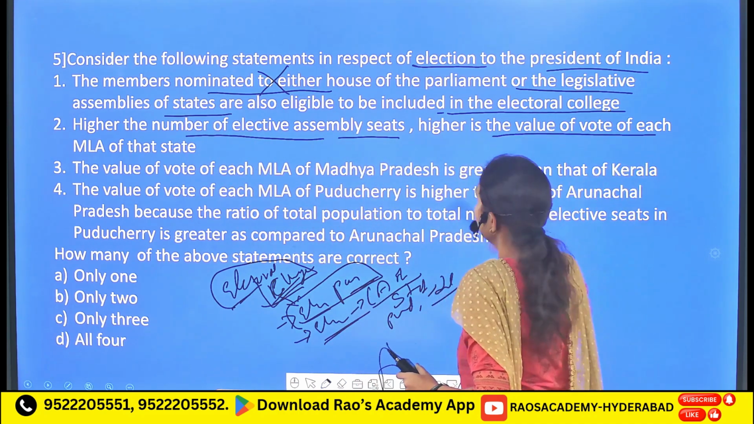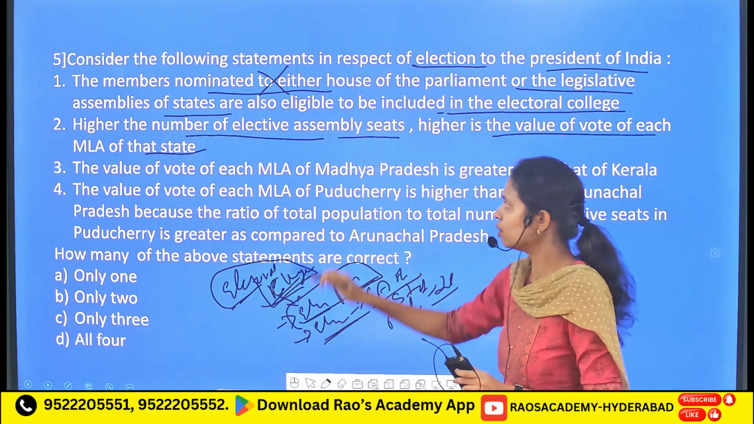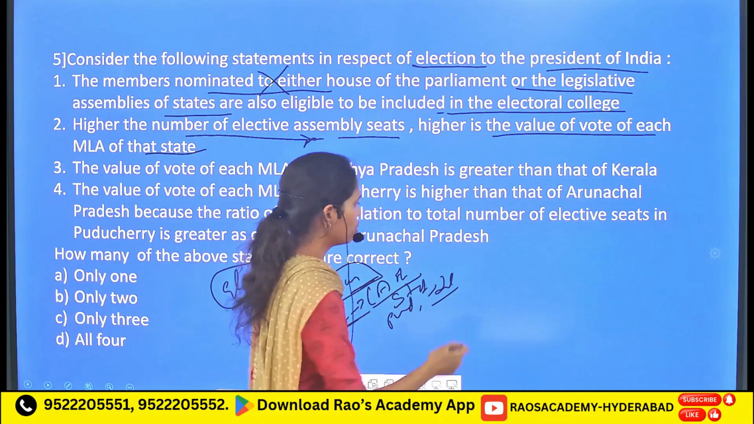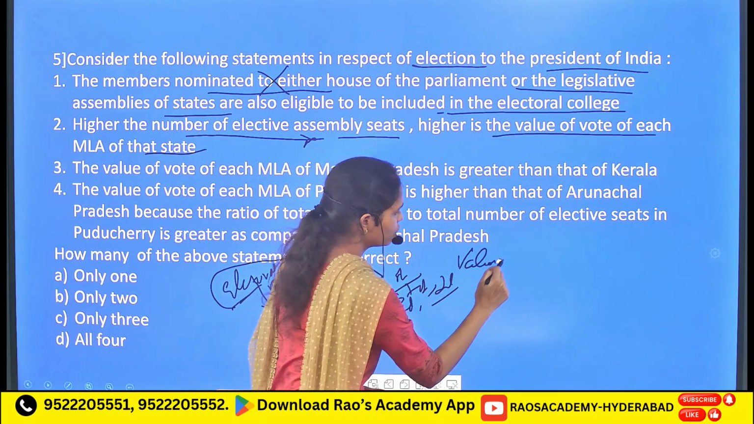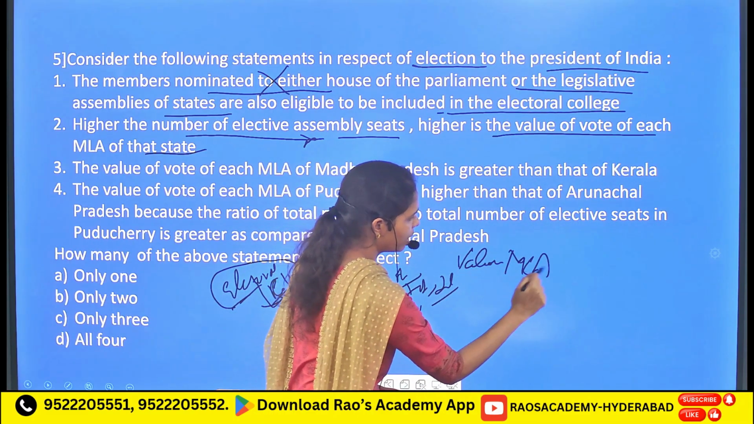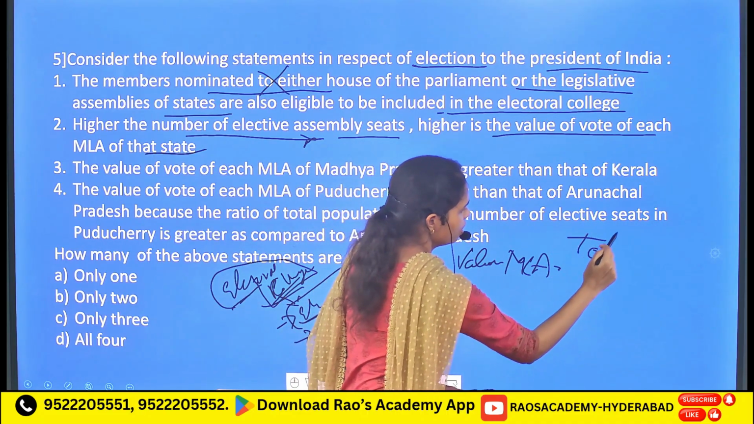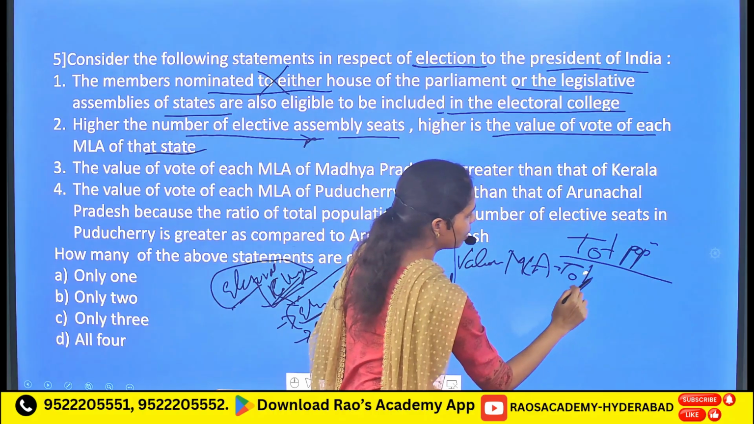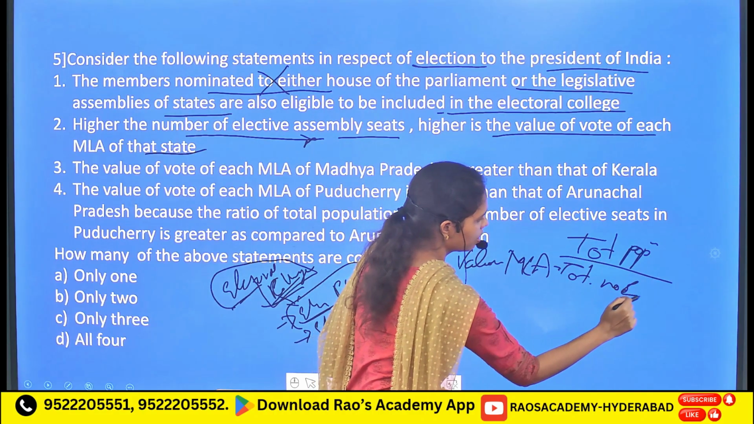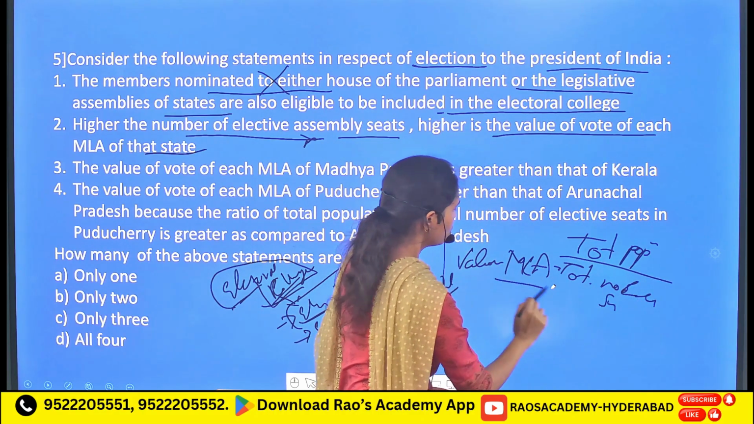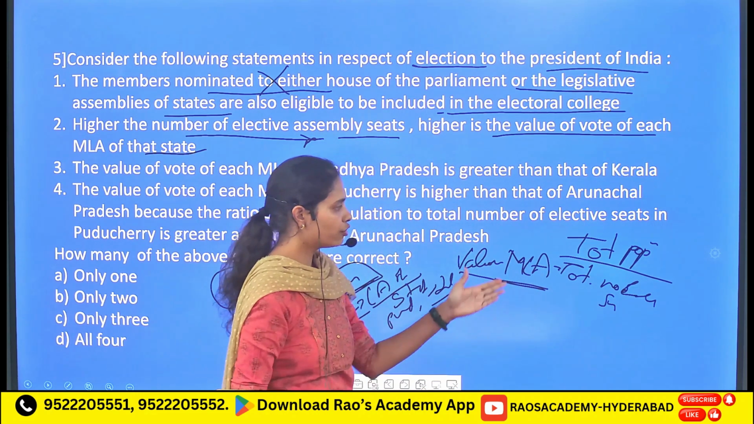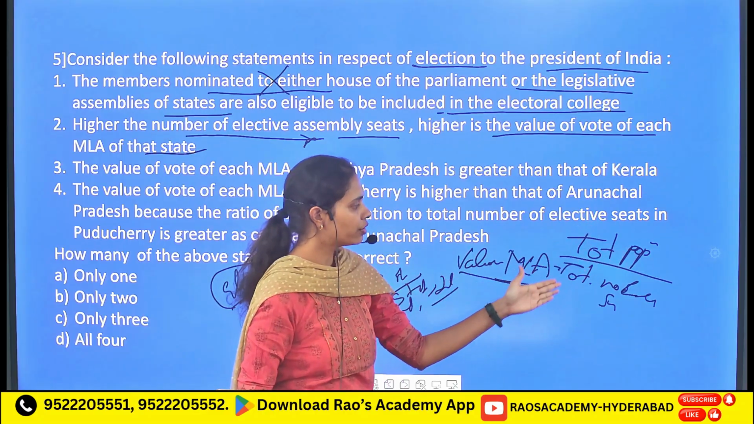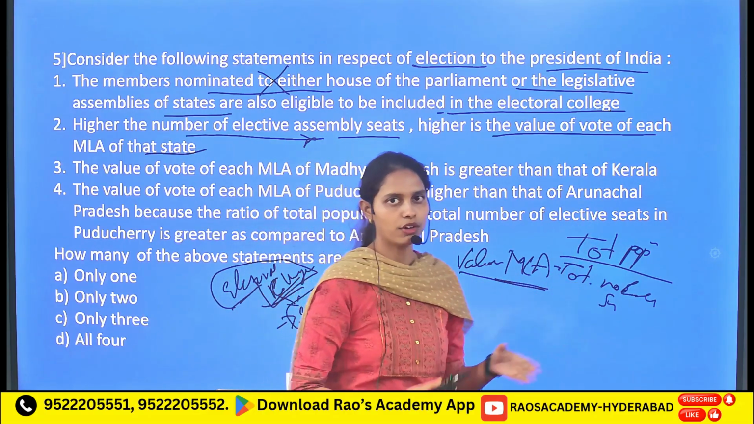Followed by, the higher the number of elective assembly seats, the higher is the value of the vote of each MLA of the state. So it is based on the MLA vote value. As I told you before, the value of vote of an MLA has a formula which includes the total population of that particular state to that of the total number of elected seats of that particular state. So that is the value of vote of a particular MLA, the ratio of the total population of that state to the total number of elected seats of the legislative assembly.